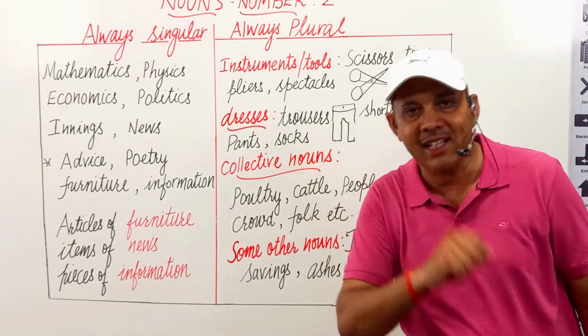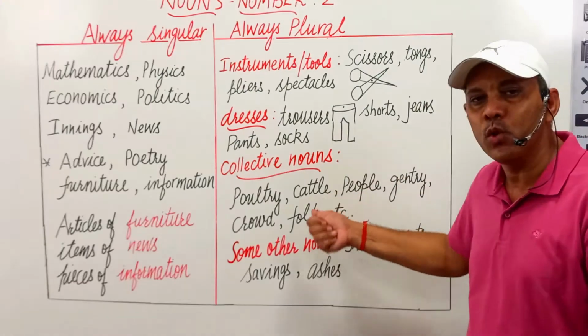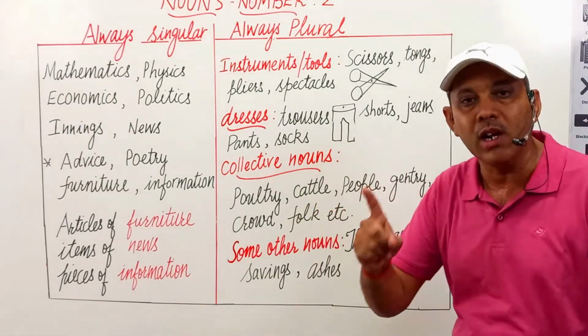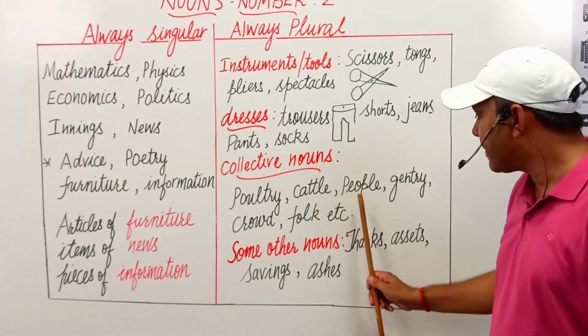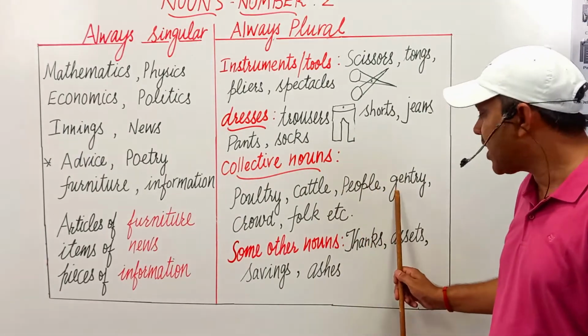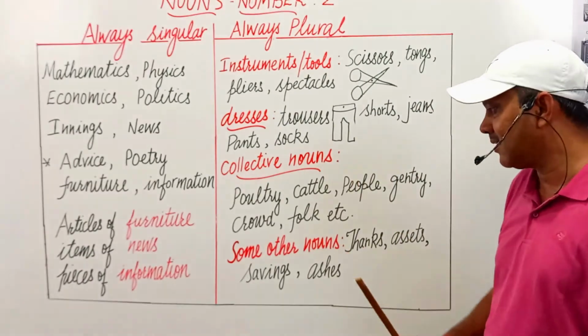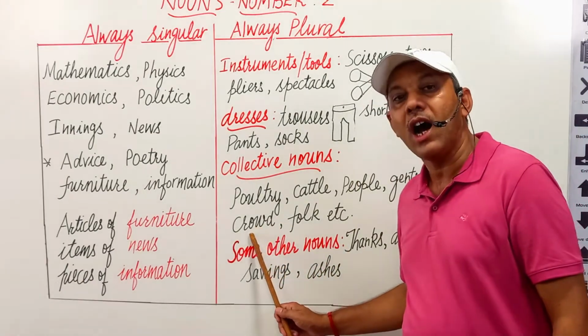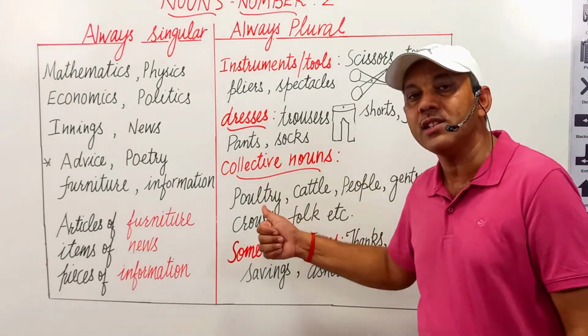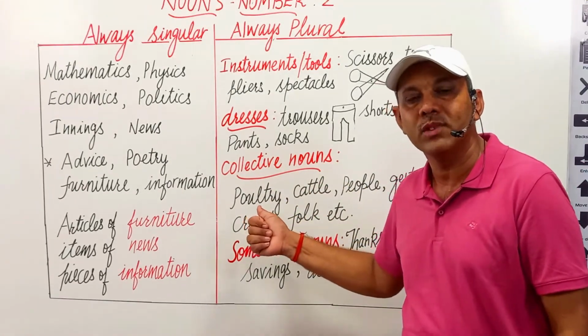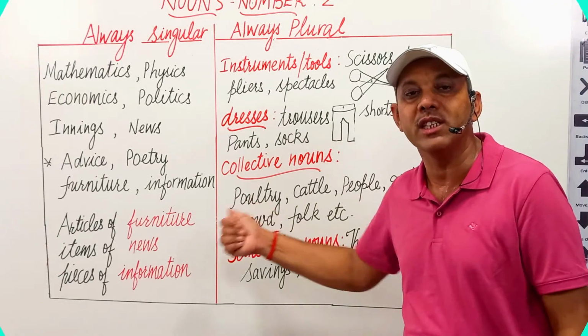We cannot use is with it because it is a plural noun and it takes a plural verb. The cattle are. The people are. The gentry are. Not is. The crowd are. These nouns are always used in plural form and they take a plural verb with them.